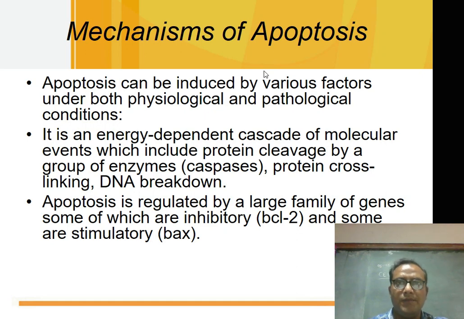What is the mechanism of apoptosis? Apoptosis can be induced by various factors under both physiological and pathological conditions. It is an energy-dependent cascade of molecular events which include protein cleavage by a group of enzymes, also known as caspases, and protein cross-linking or DNA breakdown. Apoptosis is regulated by a family of genes, some of which are inhibitory, for example the BCL2 gene family, and some are stimulatory, for example the BAX gene family.